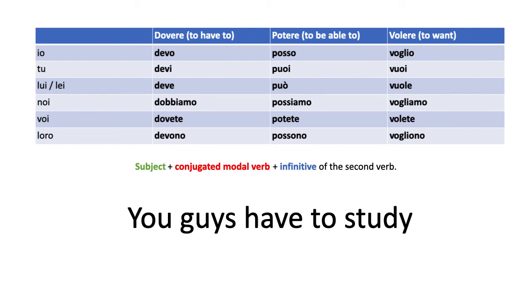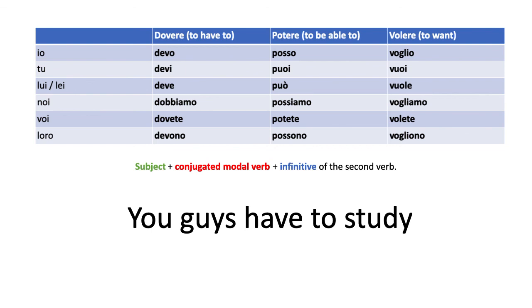Okay? Yeah, sorry, silly joke, but it is true that you guys have to study. So how do you say you guys? I hope you remember that you guys is voi, right? So it's the second to last row, voi. Now we want the verb that means to have to, which is dovere, right? Which is the voi form of dovere. You can see in your table that it's dovete.